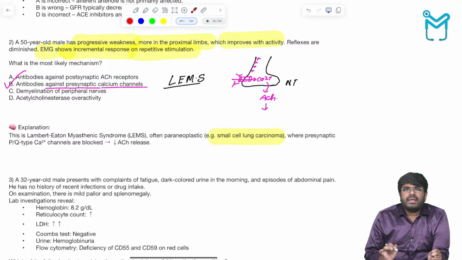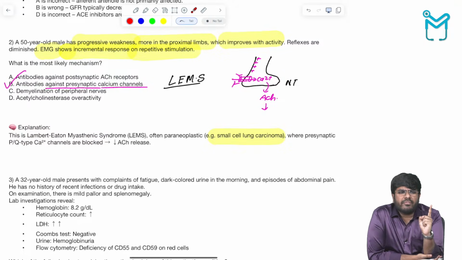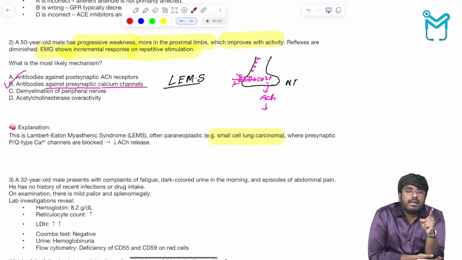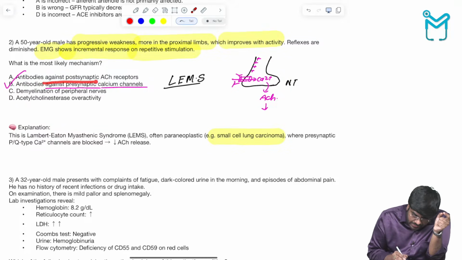Next, what is my motto? In your exam they will ask early morning weakness. Early morning weakness, it is Lambert-Eaton myasthenic syndrome. Evening weakness, that is myasthenia gravis, where autoantibodies are produced against the acetylcholine receptor. Antibodies against the acetylcholine receptor, then your answer will be myasthenia gravis.